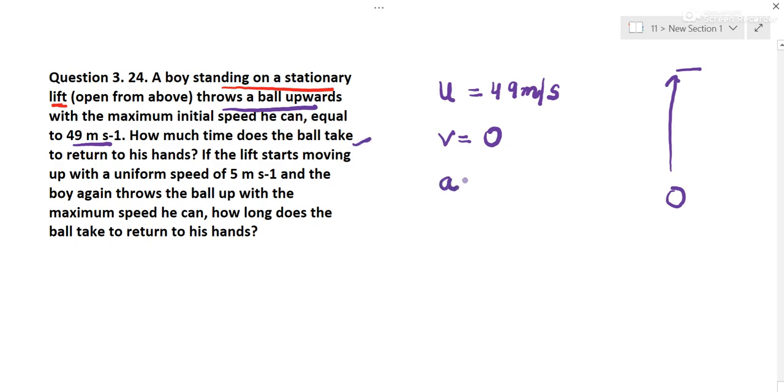So acceleration is obviously acceleration due to gravity, and because it is going up against gravity, we'll take it as minus 9.8 meters per second squared. Minus because it is going up, and 9.8 or 10 you can take. Now let us find the time to reach maximum height using the first equation, v is equal to u plus at.